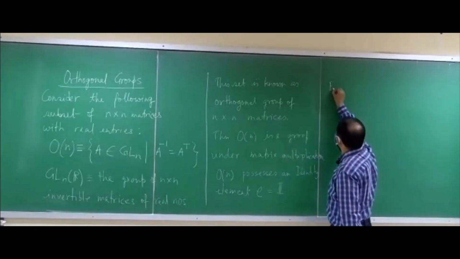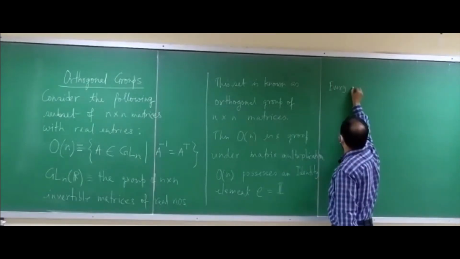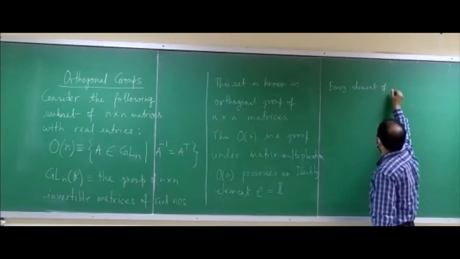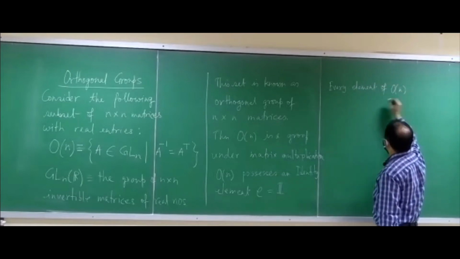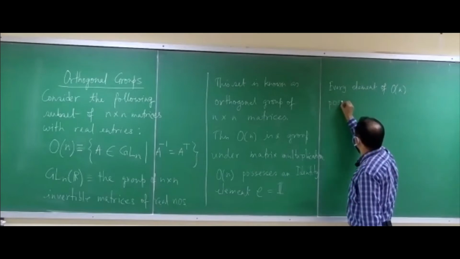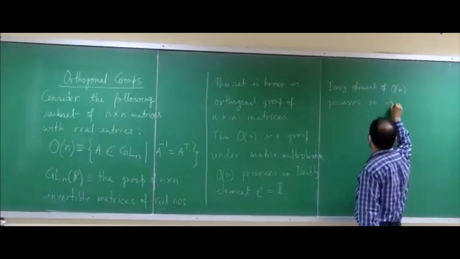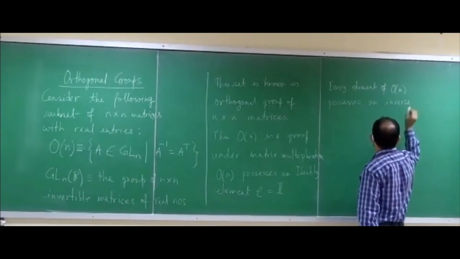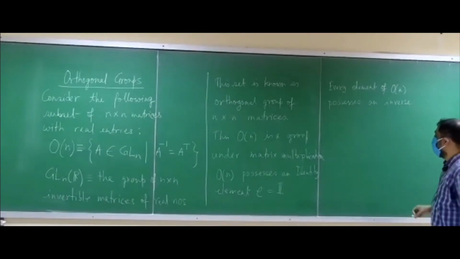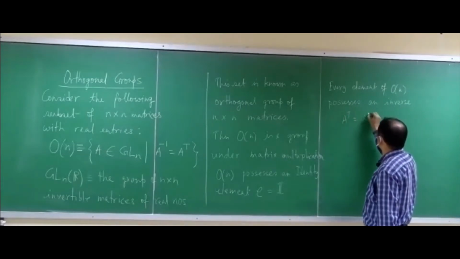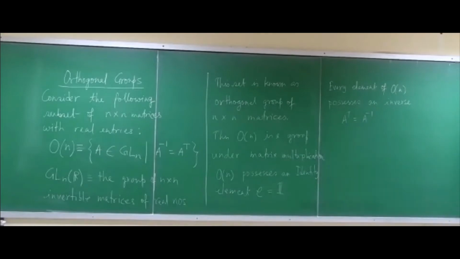So every element of O(n) possesses an inverse. Why is that? That is because A transpose equals A inverse, because of this condition.